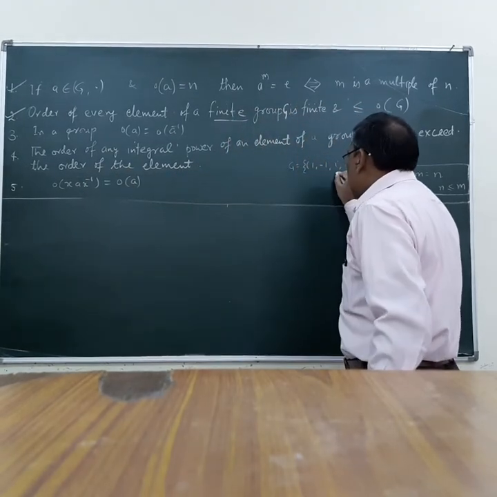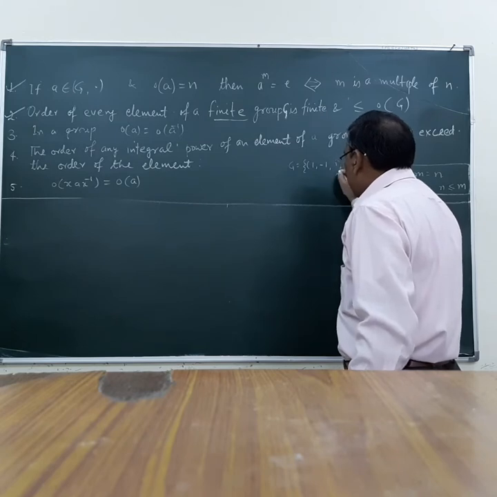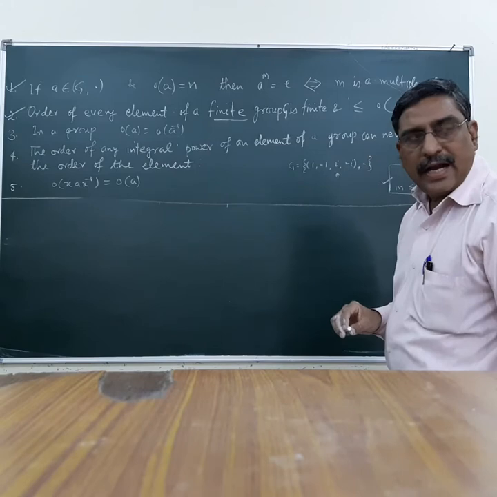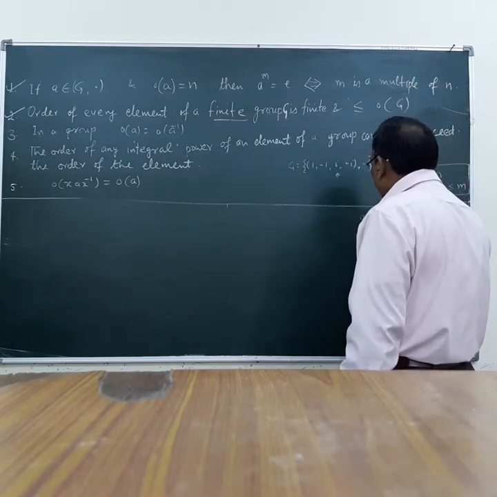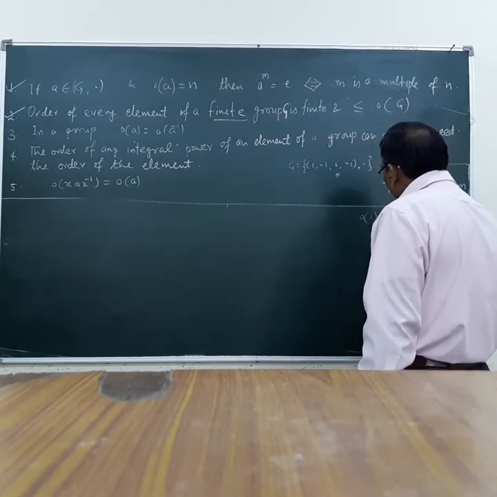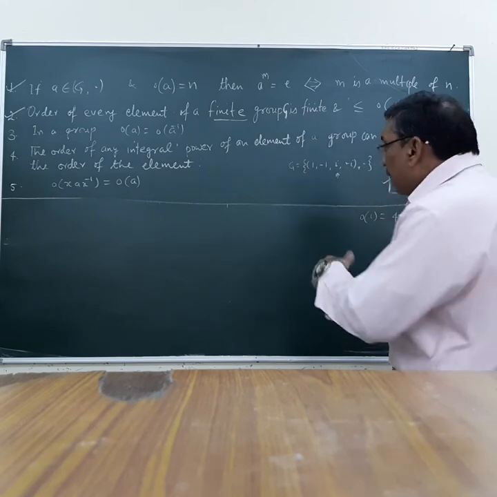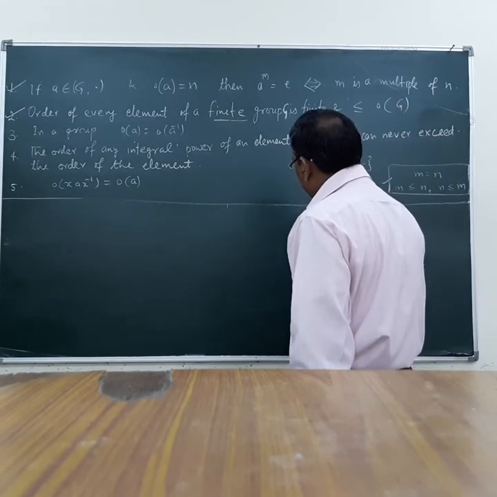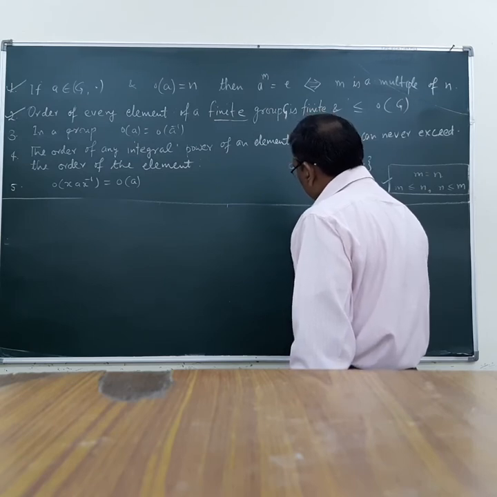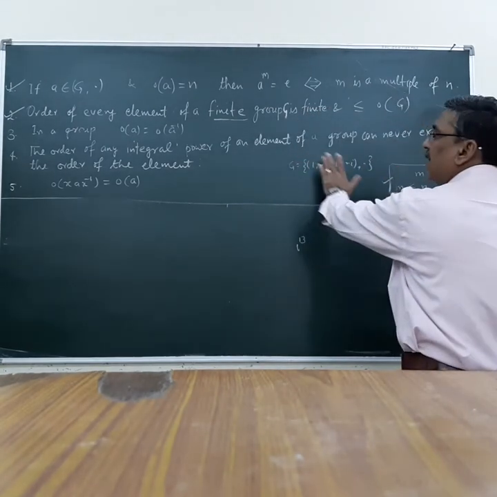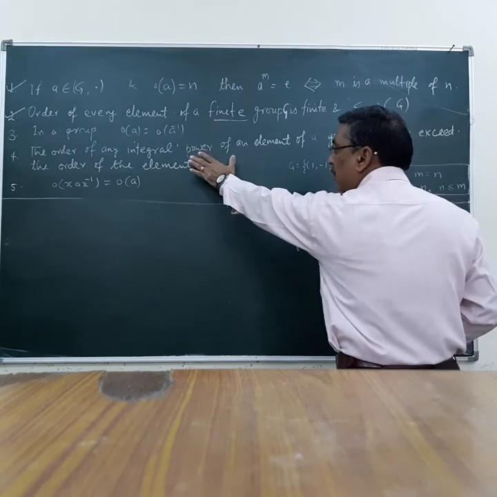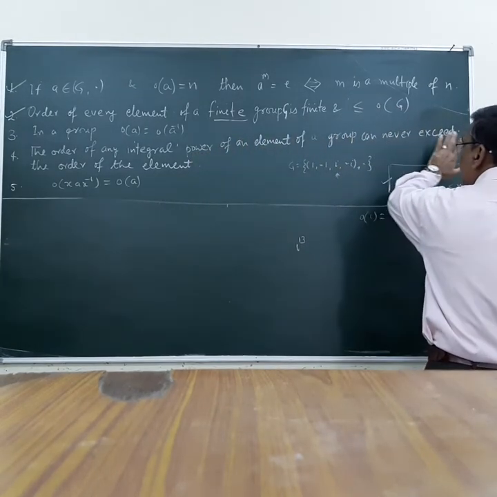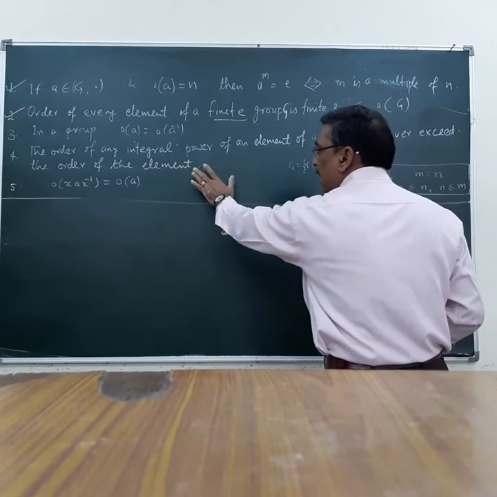Let us consider a simple example from here. Iota is an element, and as we earlier proved, order of iota is equal to 4. And an integral power of iota, let us say iota raised to the power 13. What we want to prove is that the order of an integral power of an element can never exceed the order of the element.